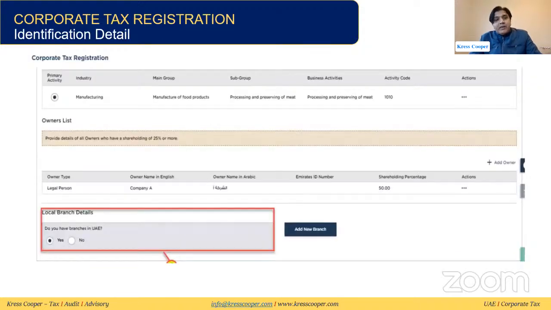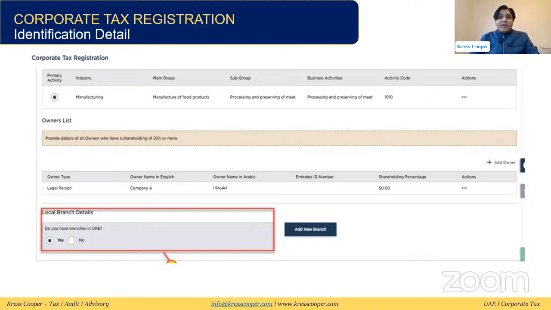Then we enter the detail of the branches as well. In the identification detail, we entered the name of the entity, we entered the owner's detail, we have entered the business activity detail. Now they are asking us to enter the detail of the branches as well. We need to enter the detail of all branches, but the TRN will be allocated to the main company. Assuming that one entity has 200 branches in the UAE, we need to enter the detail of 200 branches on the portal. But one TRN, one tax registration number, will be allocated to the main company. But we need to enter the branches.